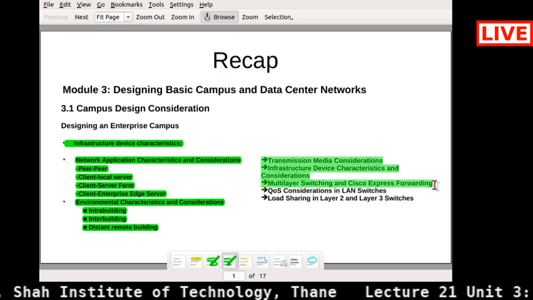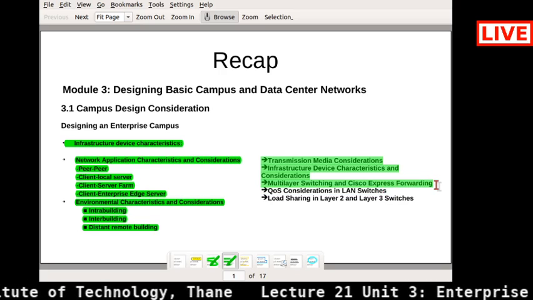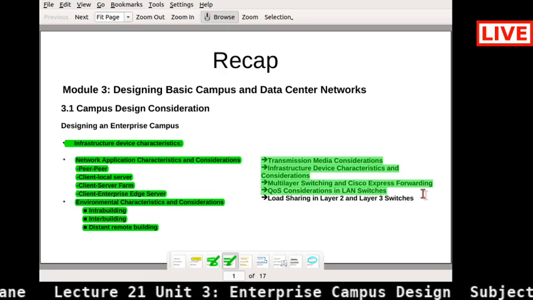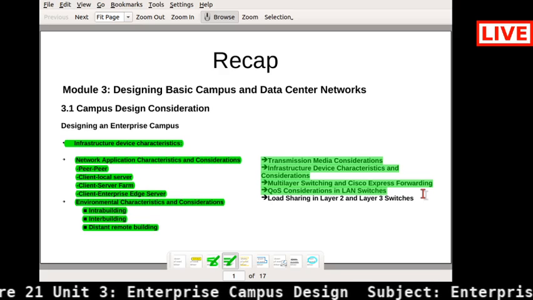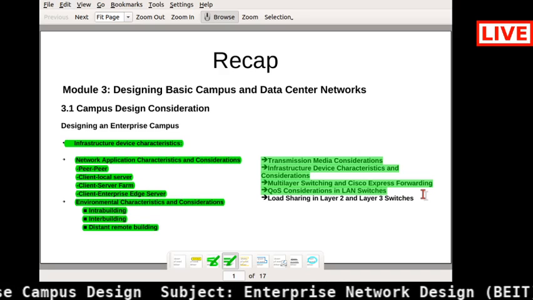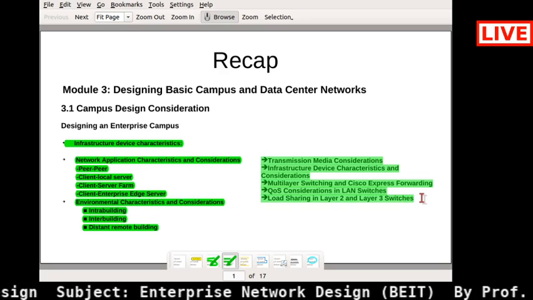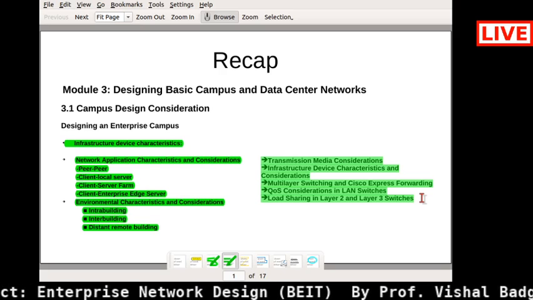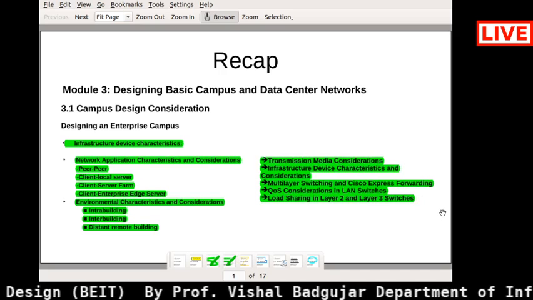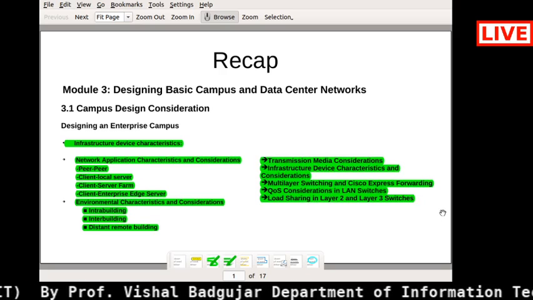Then with respect to the Cisco devices, Cisco Express Forwarding, how it happens, and QoS consideration in this particular switching, right? And also we have discussed what is the difference between layer 2 and layer 3 switches, right? With respect to the load sharing with that, right? So this also we have discussed in our last session.